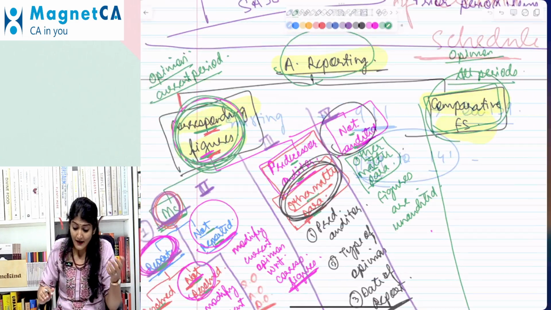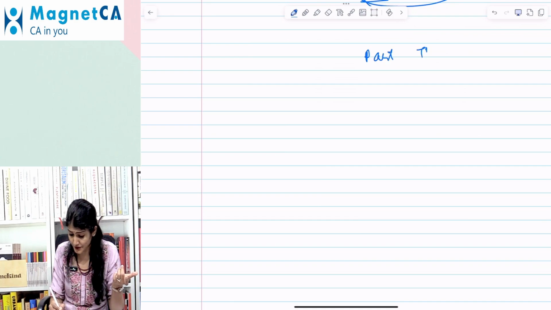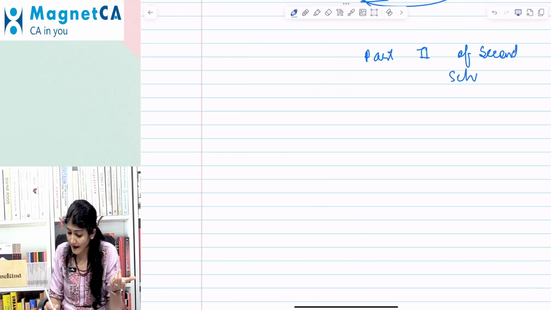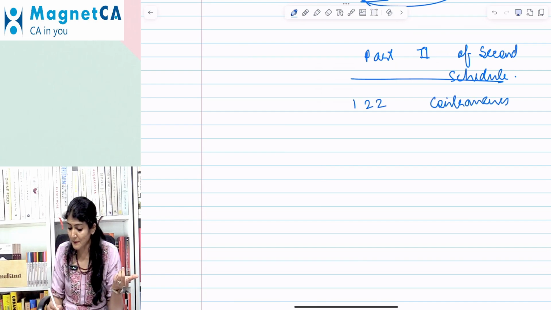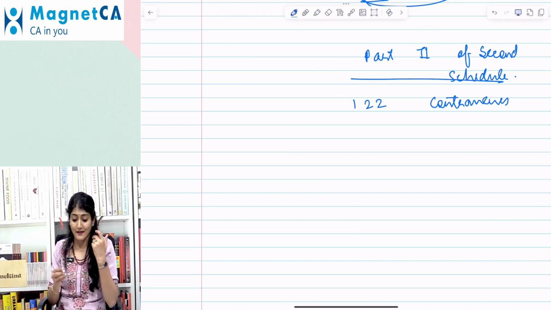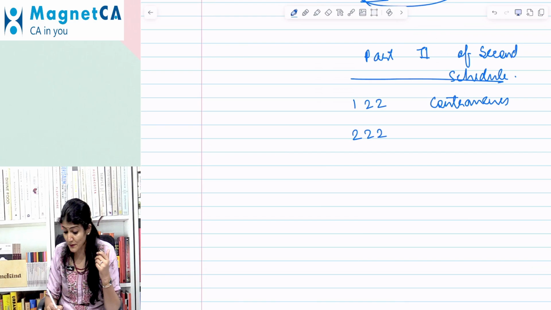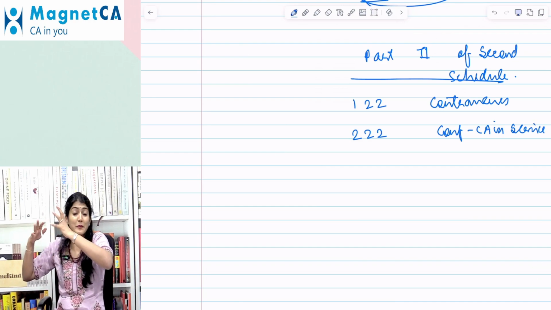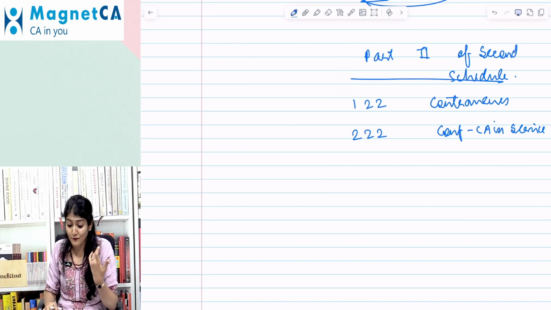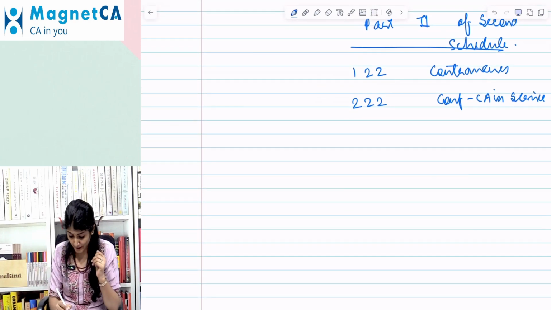Right. So originally in Part 2 of the Second Schedule, we had clause 1, which was regarding contravening any of the provisions of the Act, regulations made thereunder, or the guidelines issued by the Council. Then clause 2, which was breach of confidentiality by a CA in service. So when you're working as an employee, you disclose confidential information regarding the employer.